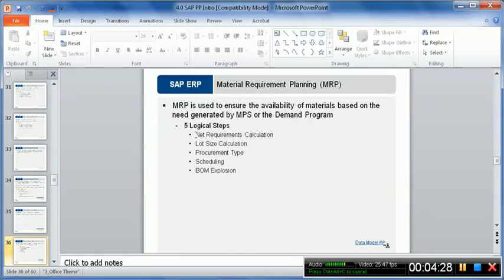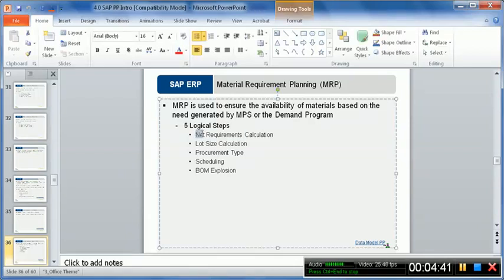That is the gross requirement of the raw material. And if we adjust the opening and closing stocks, available stocks, then say 20 are already there in stock, the remaining 180 are to be produced. So this 180 is the net requirements planning. Whenever the word net requirement planning comes, it means it's adjusted for the available stock.